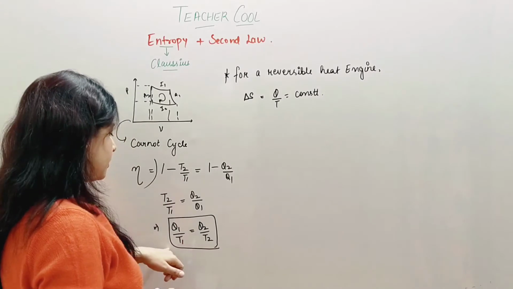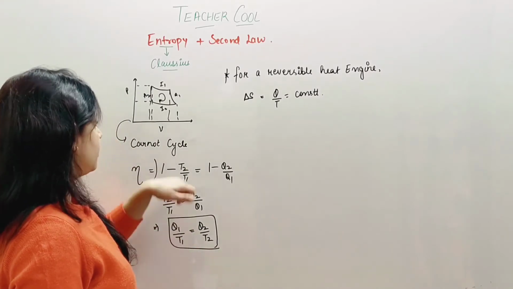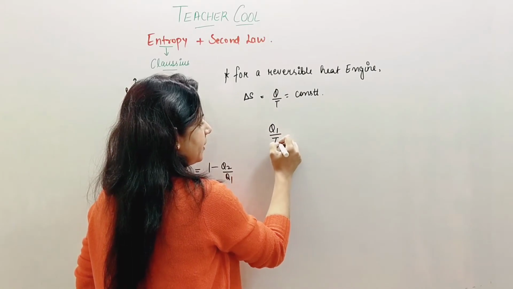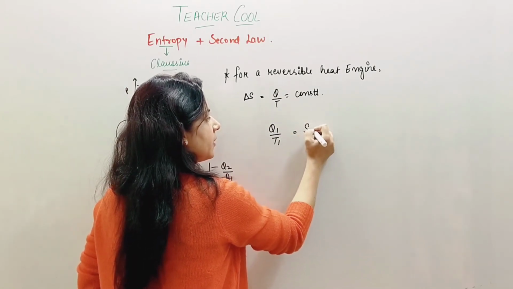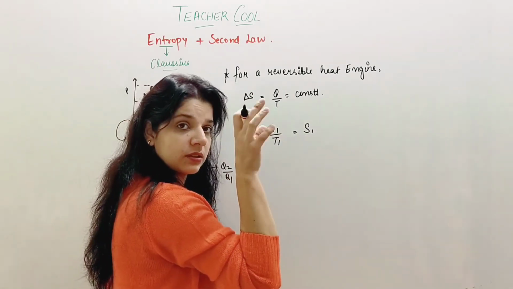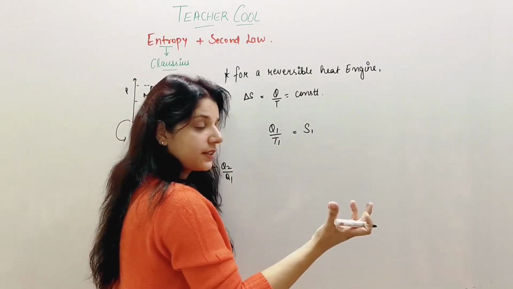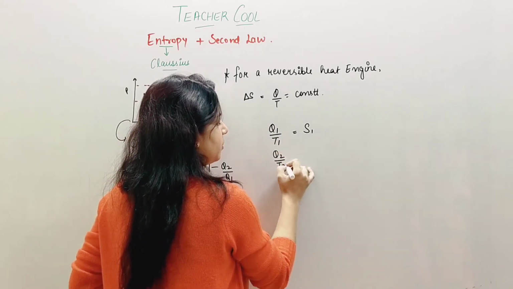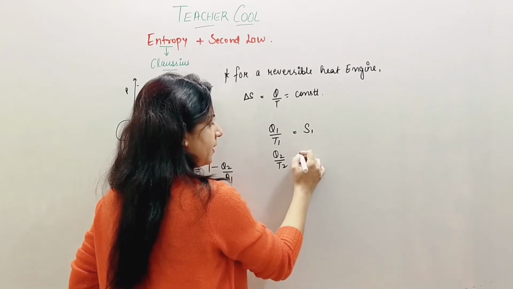So he said Q1 by T1 is my delta S1. This is the change in entropy of that system at that time, and Q2 by T2 is my delta S2.